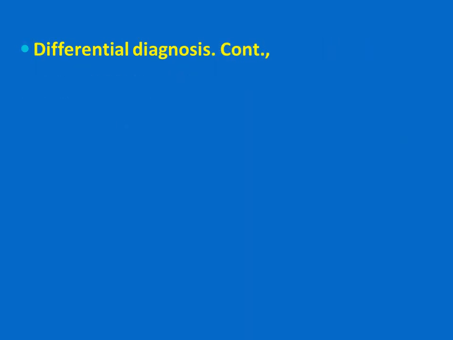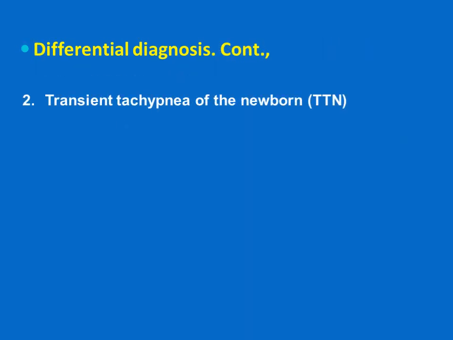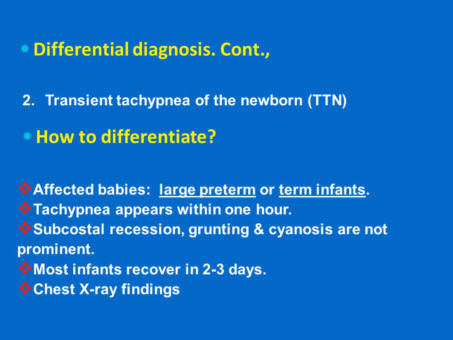Other differential diagnosis includes transient tachypnea of the newborn, TTN. This condition occurs in the newborn baby, but they are usually term babies. So how to differentiate? They are usually large preterm or term infants. It usually affects the term infants.